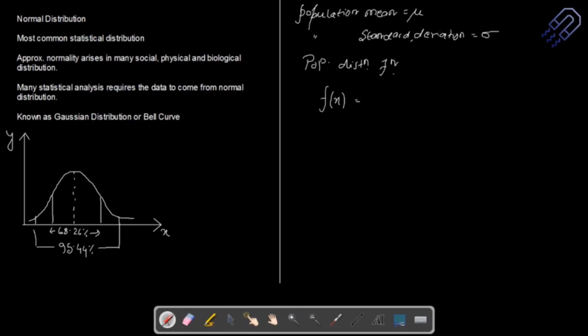Just going to take one or two problems. This is not a simple one, okay. You have to just remember this. 1 divided by sigma, sigma is the standard deviation, root over of 2 pi, pi is the same, 3.14. Okay. e to the power, okay, minus half, and then we have got (x minus mu) divided by sigma, okay, and this is whole square. This particular term is called the standard variate, okay.